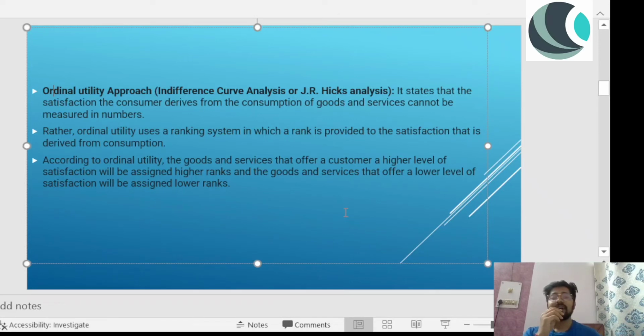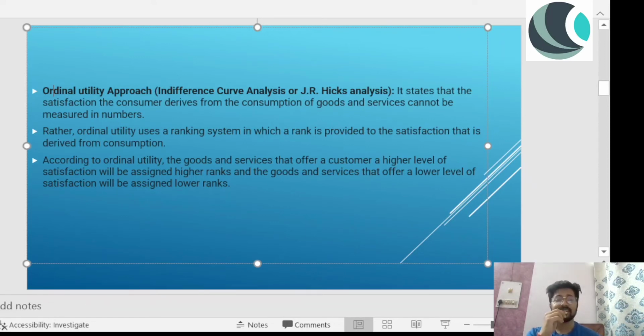So it states that the satisfaction the consumer derives from the consumption of goods and services cannot be measured in numbers in the ordinal approach. That's the basic difference between ordinal and cardinal. In cardinal you can measure the satisfaction in numbers, in ordinal you cannot do that. So in this we use a ranking system, right? According to ordinal utility, the goods and services that offer customers a high level of satisfaction will be assigned higher ranks, and those that offer a low level of satisfaction will be assigned lower ranks.